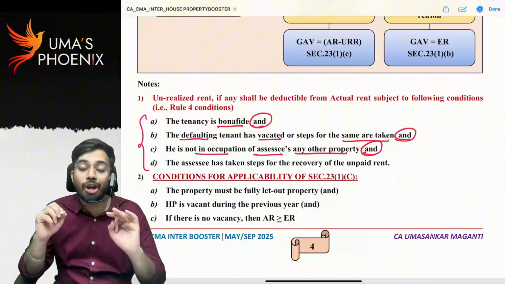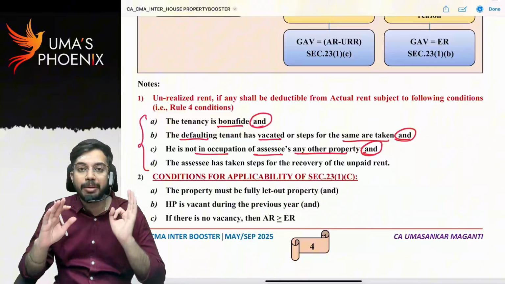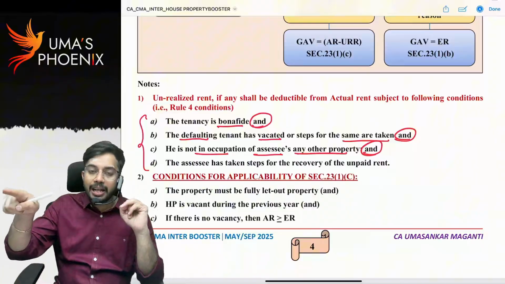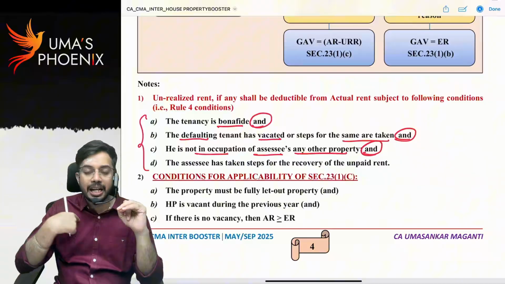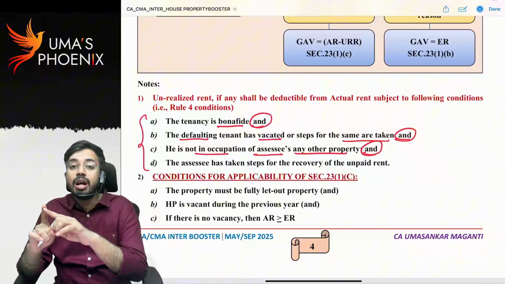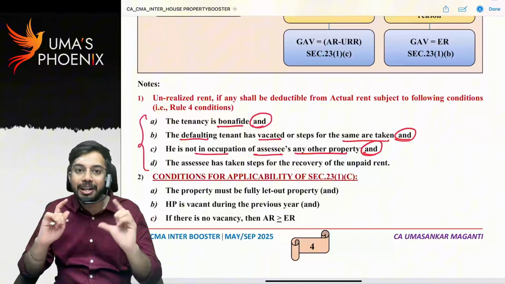Third condition, he is not in occupation of the assessee's any other property. That means he should not occupy another house property of the owner. What do you mean by this? I have 3 flats. Now in one flat he resided, 7 months rent he paid, 5 months rent unpaid. I asked him to vacate the property and I asked him to come and join in my second flat. That means there is some agreement between us.